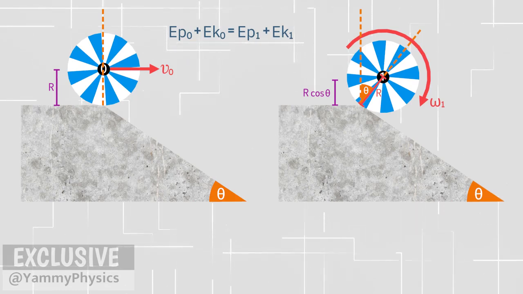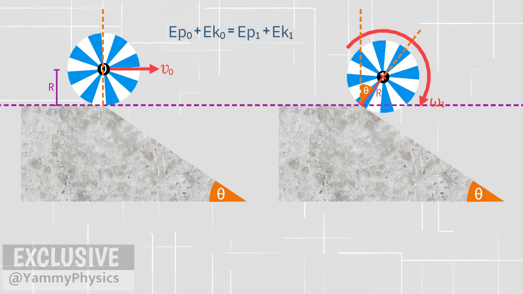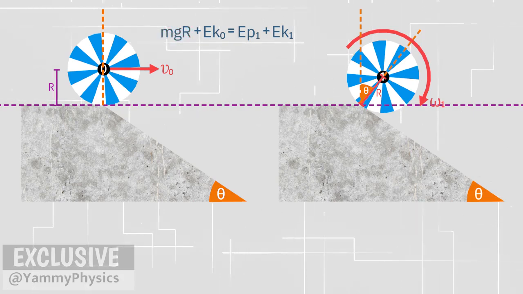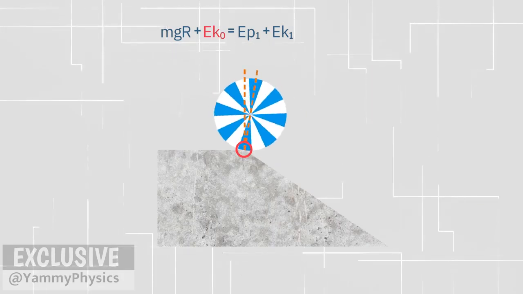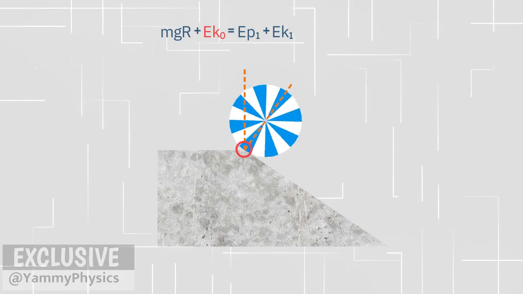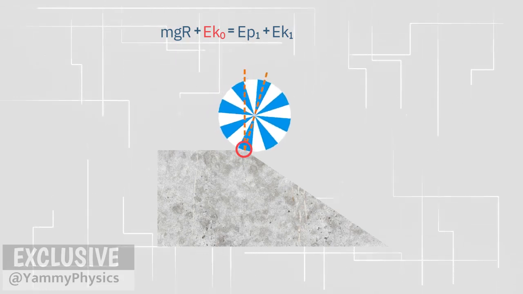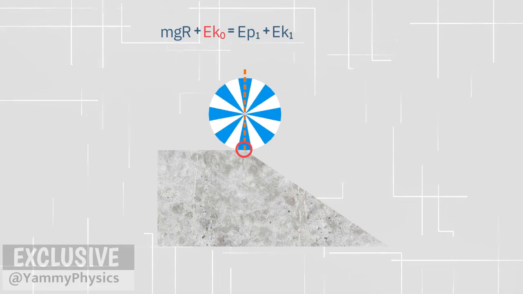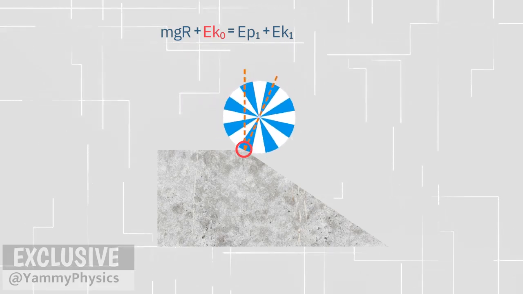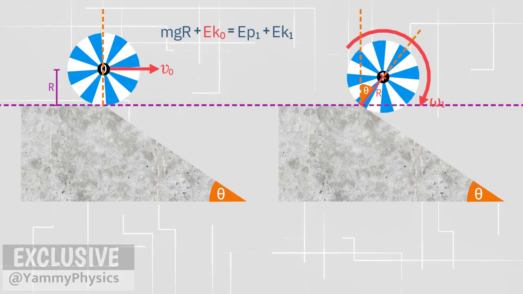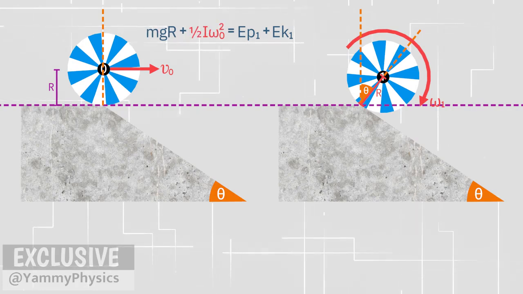The potential energy is measured from a reference. We will use a flat surface as the reference line. The potential energy of the yo-yo is mgr. For the kinetic energy, between the initial and final conditions, the yo-yo is only rotating about the end point. The end point remains there, it does not change with time. So, the yo-yo only has rotational kinetic energy, half I omega 0 squared.